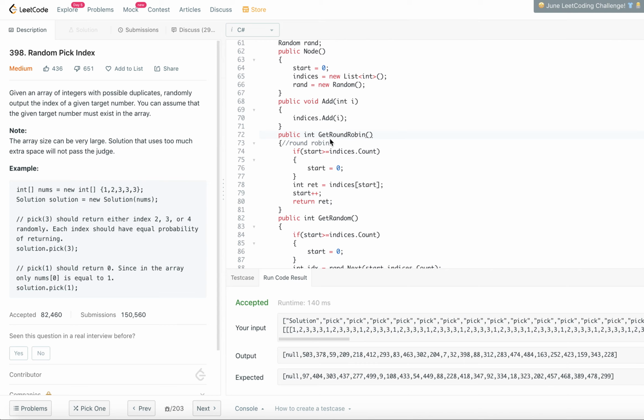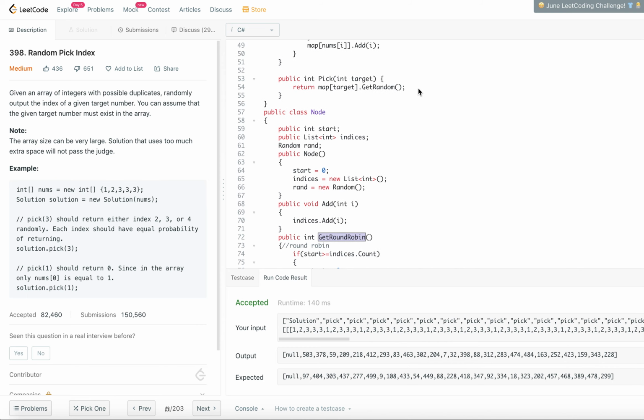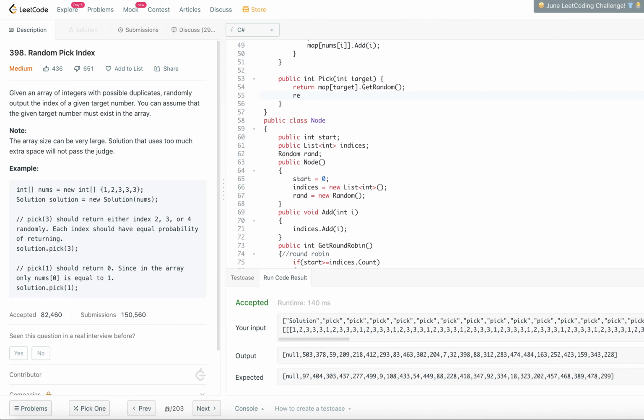So that also will work, right? So these are the two different approaches. So you could use either of them, for example return map of target dot round robin. For now I comment one of them and use the other one. Get random is the one I am using. So these are the two approaches, and either of them would work for you.